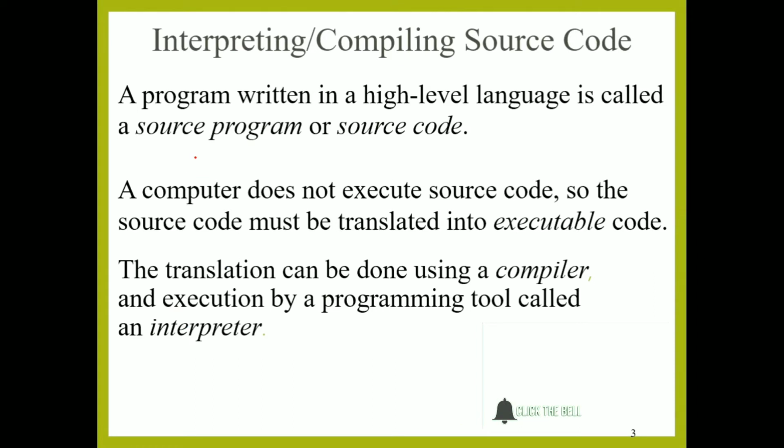Next, we learn what is source code, what is executable code, and compiler and interpreter. First of all, what is source code? Source code means a high level language program, a program written in a high level language. Next, what is executable code? Executable code must be executed by the computer, because the computer does not execute source code. So, source code must be translated into executable code.